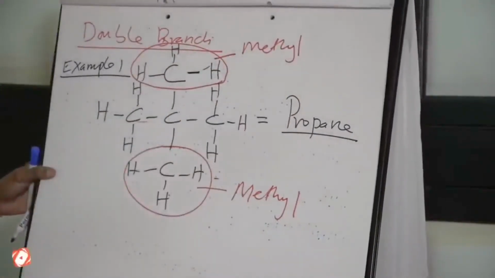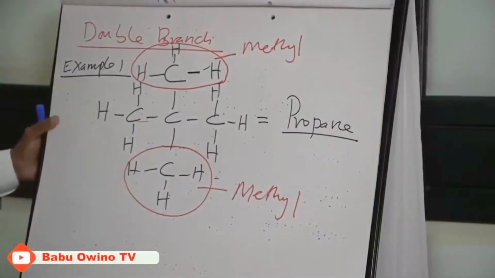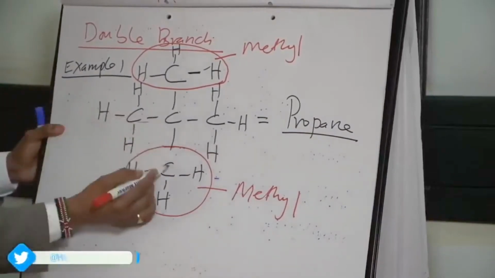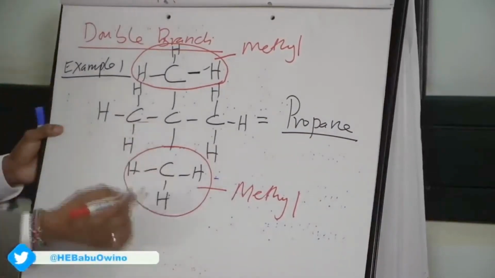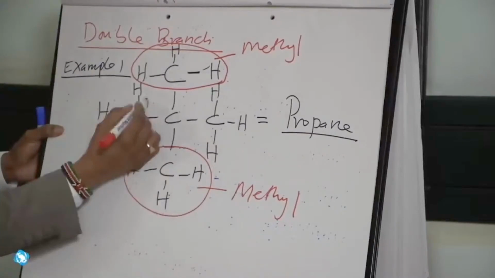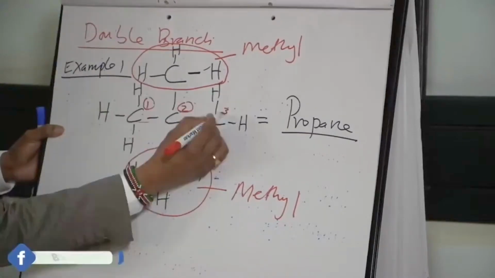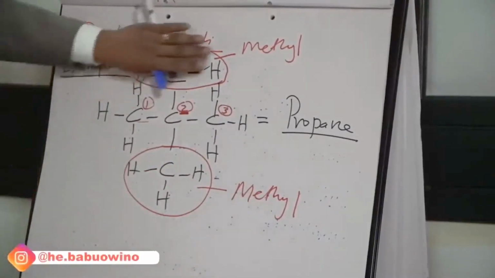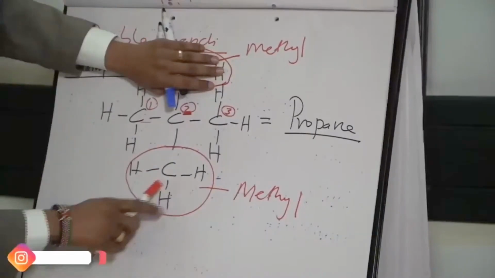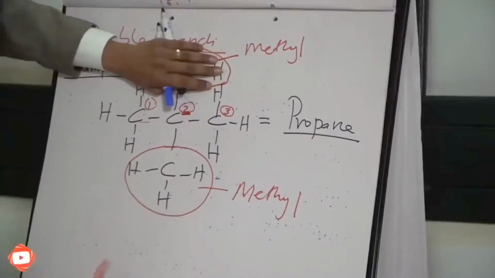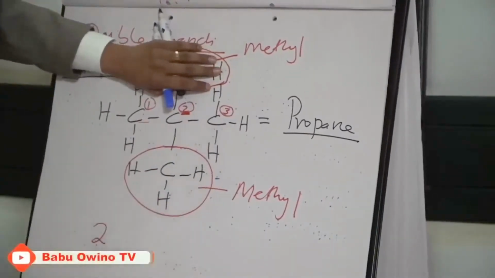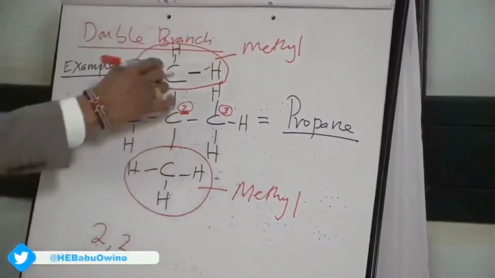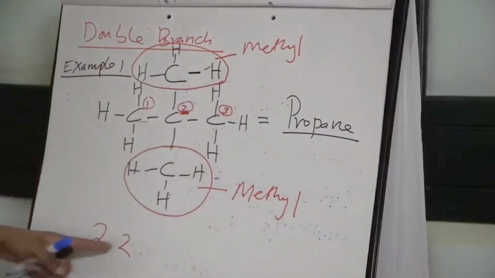Then step number 3, identify the number where the branch is, where the methyl group is making the branch. So this is 1, 2, 3. It's making a branch on the 2nd carbon atom. Cover this, deal with this. So in naming you say 2; again cover this, deal with this, it is 2. They are branching on 2, both of them. So you take care of them by saying 2, 2.